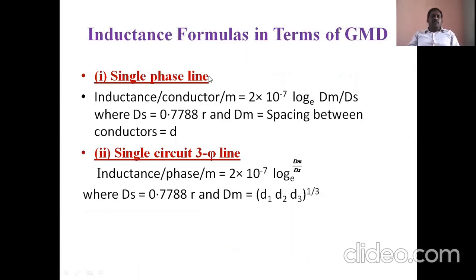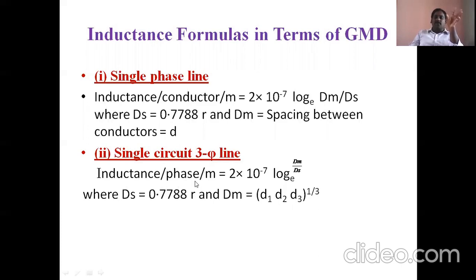And for a three phase single circuit line, each phase conductor has only one conductor: phase A, phase B, phase C. But a double circuit three phase line has double circuits nowadays, so phase A has two conductors, phase B has two conductors, phase C has two conductors. That means phase A dash, B dash, and C dash each have two conductors. So here, first we will discuss the single circuit three phase line, and afterwards the double circuit line.